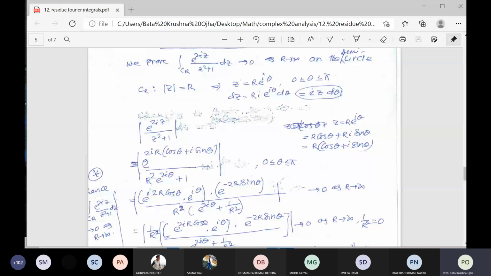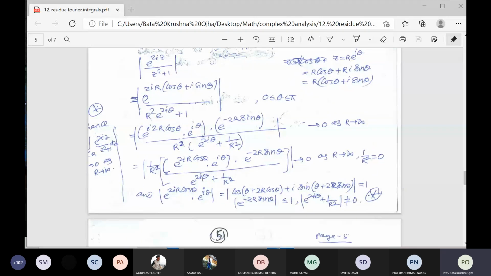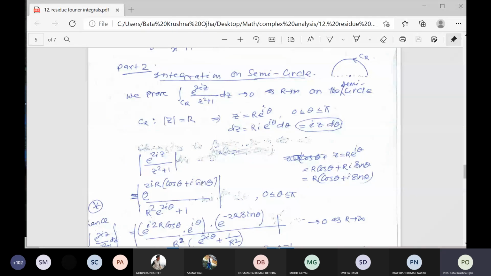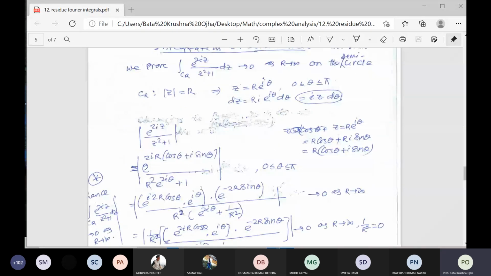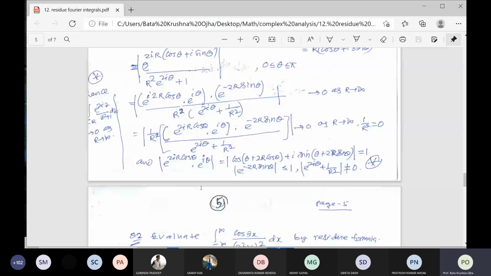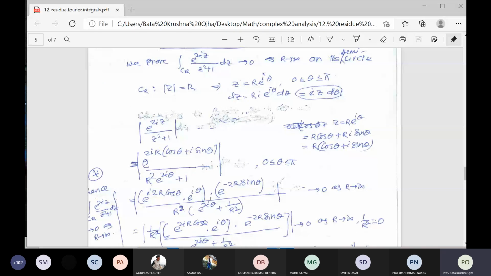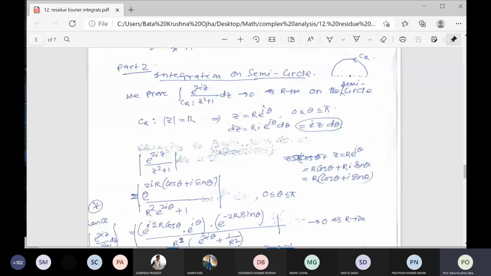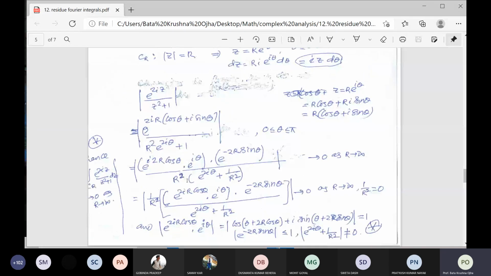Perhaps it comes from dz, because your integral is e to the 2iz by z square plus 1 dz, right? So dz I have not written here. I will check and tell you. So you see, if you solve the question, you find the answer: e to the power minus 2 by 2i, and the result is pi by 2 e to the power minus 2. This is your answer.